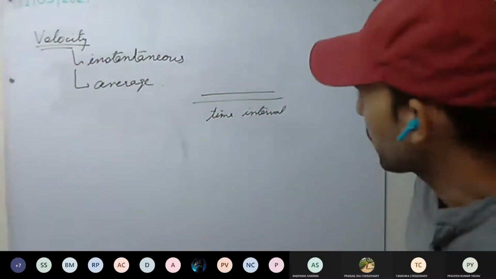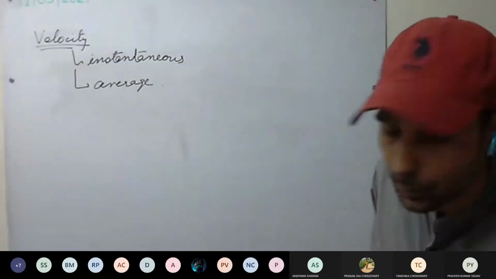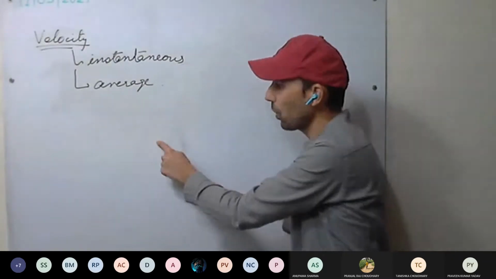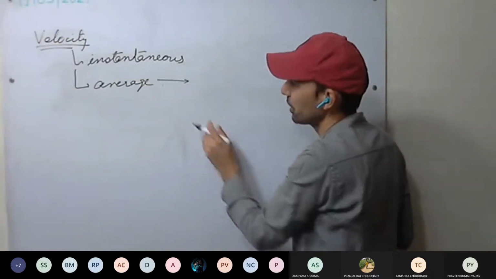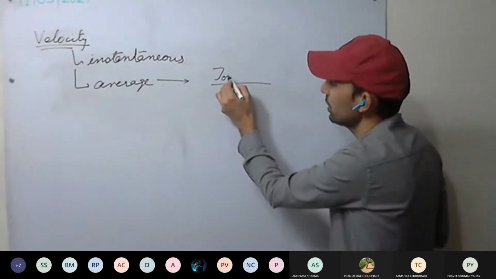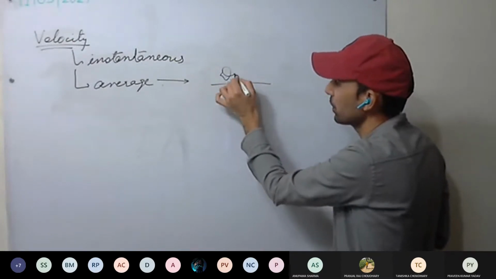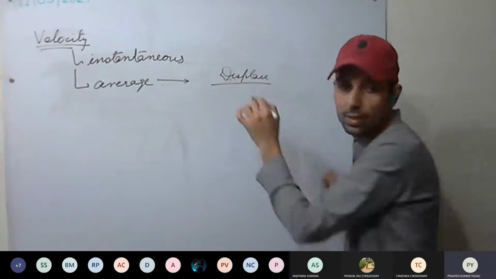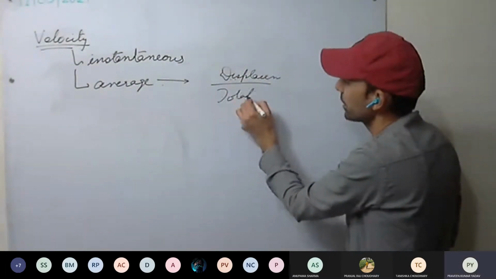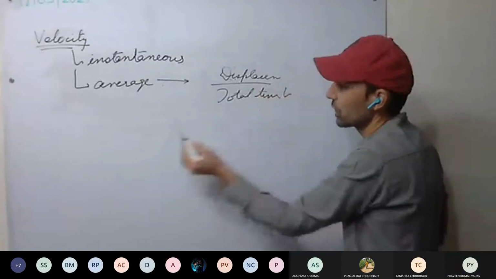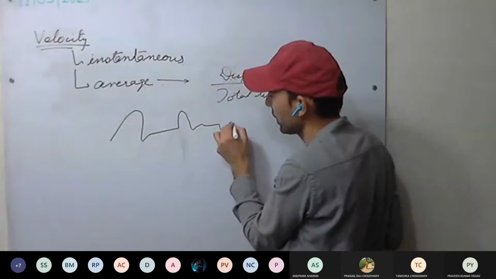Now, average velocity, how can we calculate average velocity? Like average speed, we calculated total distance upon total time taken. And average velocity will be total displacement, or we can say displacement only, upon total time taken. For example, the body is here, it moved here, sometimes increased the velocity, sometimes whatever it did.